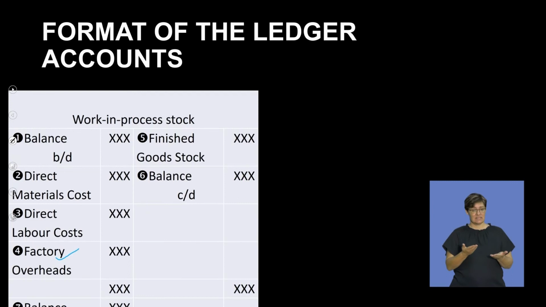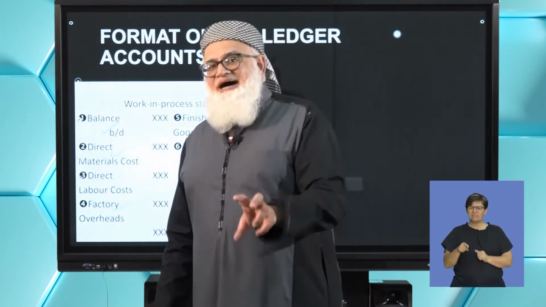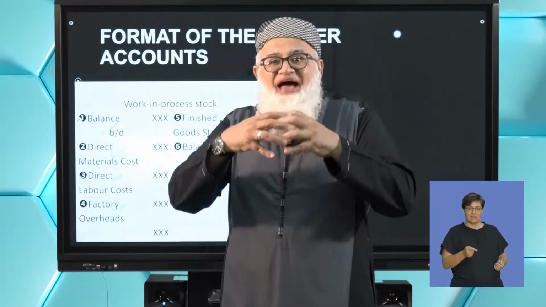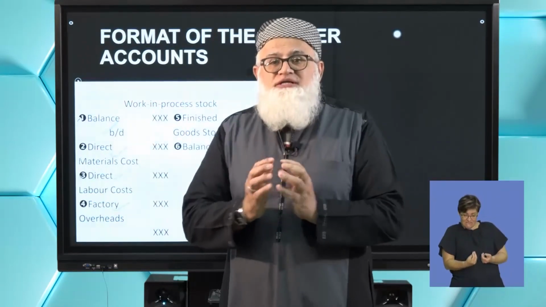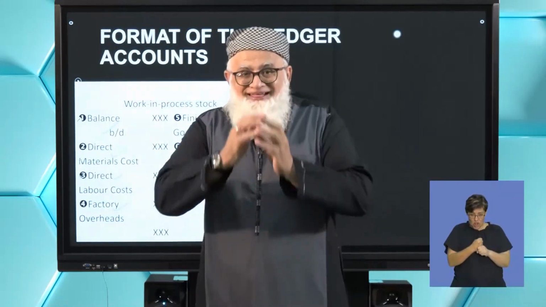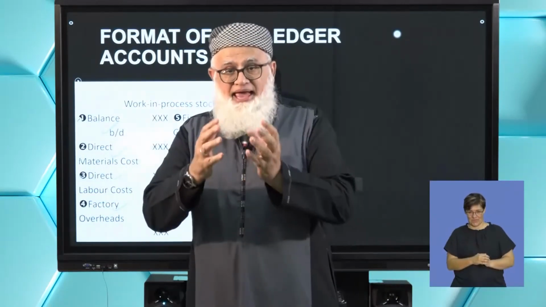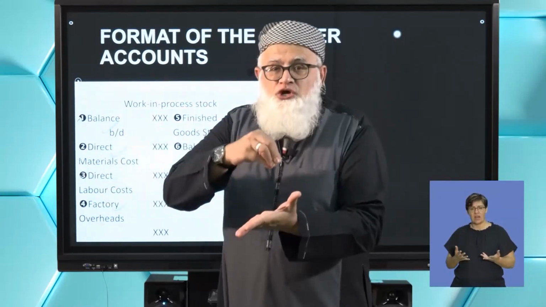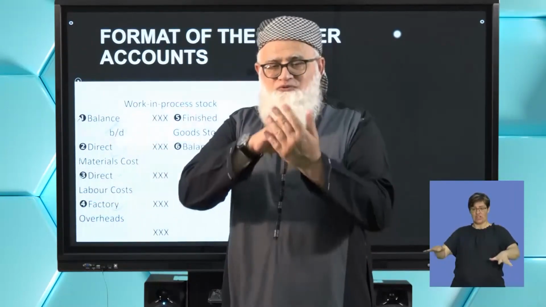We've got our balance we've dealt with, materials, labor, and factory overheads. Now, this account tells you that this is the value of the goods that we have manufactured this year. And where do we take it to? We take it to our finished goods stock account.